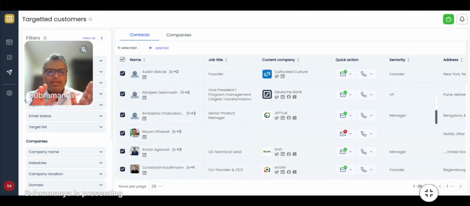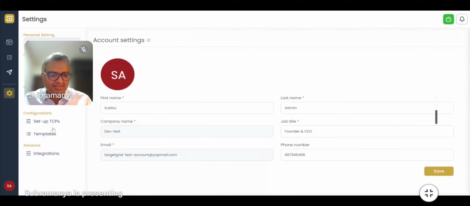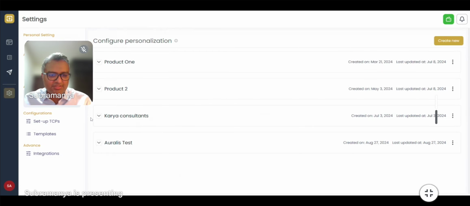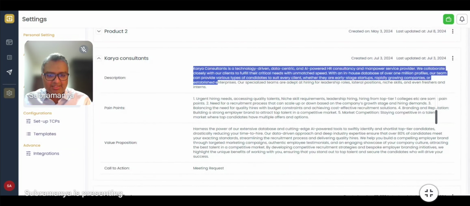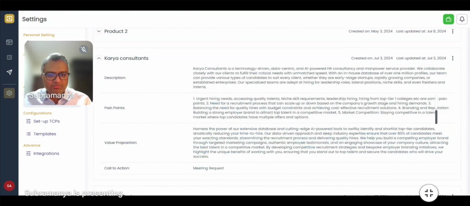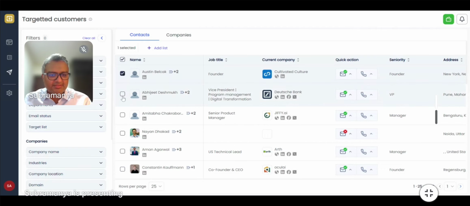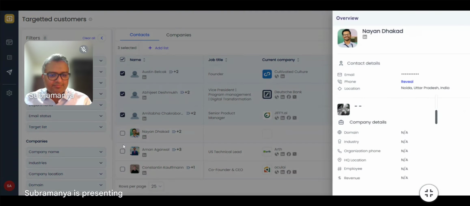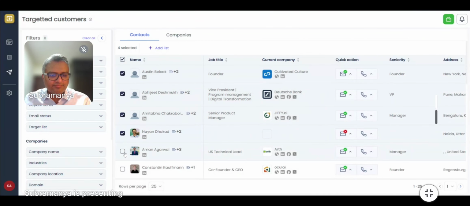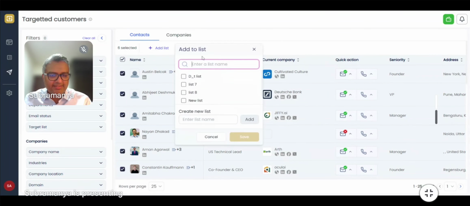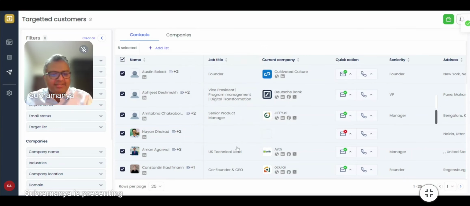I've already told the AI about the product that I'm going to sell, and it is in the settings here. I've set personalization. You can see here that I've told a bunch of things about Targetgrid, and about Ascaria Consultancy, to Targetgrid here. Now, all I want to do is to select a bunch of prospects and create a list. I'm going to name it list 9 and click on save. So my list is created now.